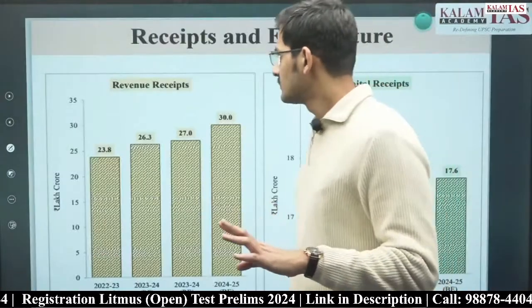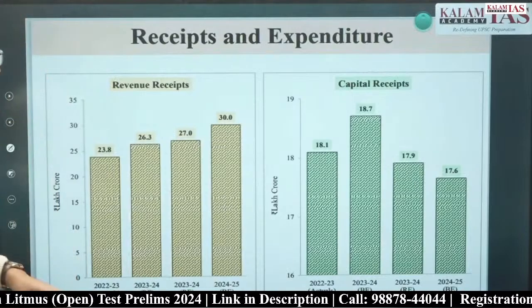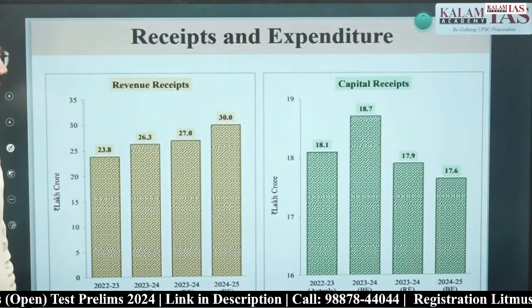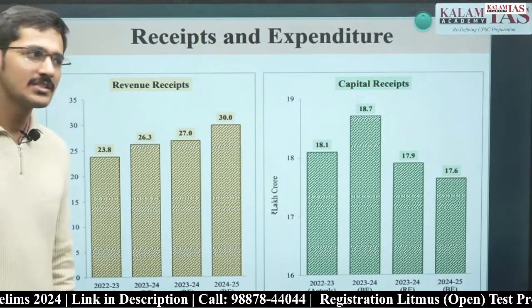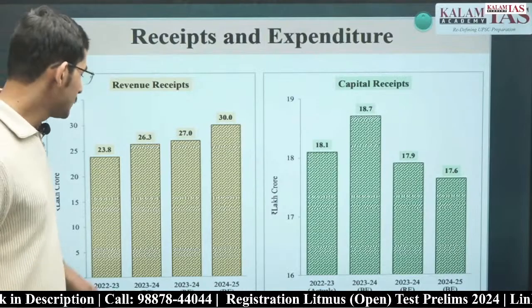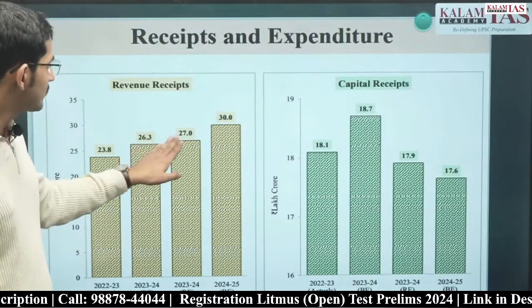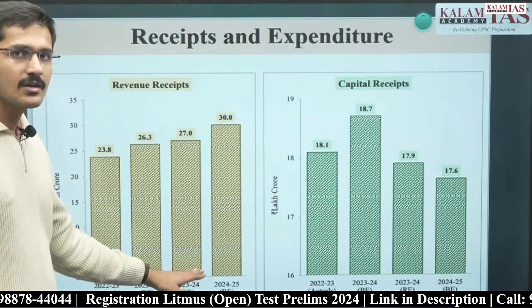That's it. Now talking about receipts and expenditure. First is receipts. Now there are 2 types of receipts we have already seen in the graphs. First is capital receipts and other is revenue receipts. For the revenue receipts, these two graphs are of the same year. First is budgeted estimate, second is revised estimates.